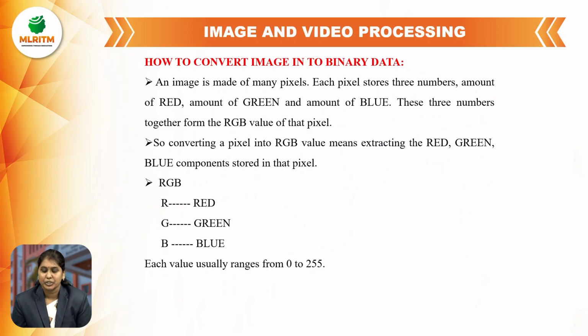How to convert an image into binary data? An image is made of many pixels. Each pixel stores three numbers: the amount of red, the amount of green, and the amount of blue. So these three numbers together form the RGB value of that pixel. Converting a pixel into an RGB value means extracting the red, green, blue components stored in that pixel. So R means red color, G means green color, and B means blue color. Each value usually ranges from 0 to 255.